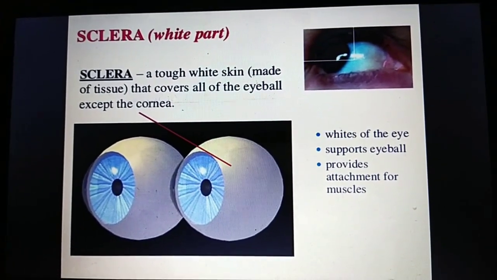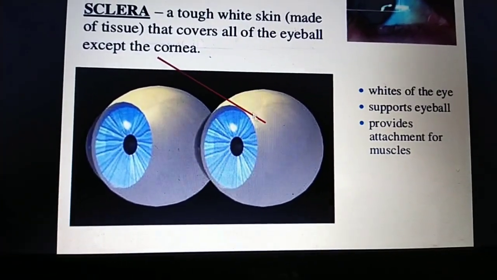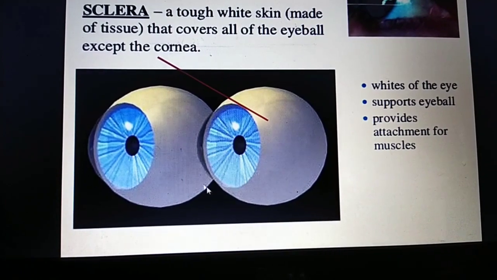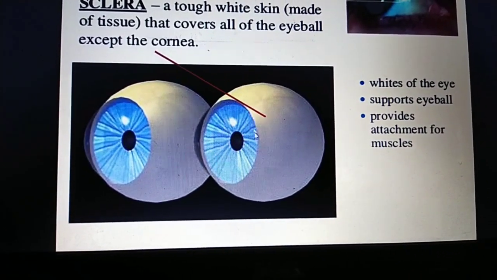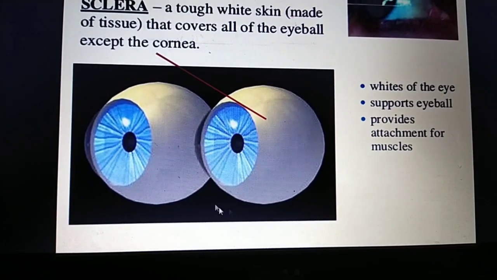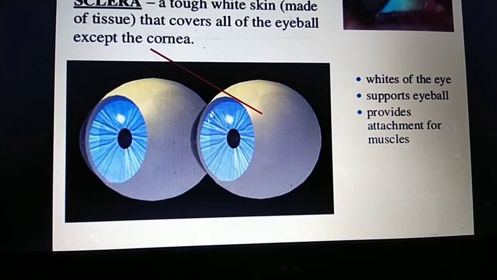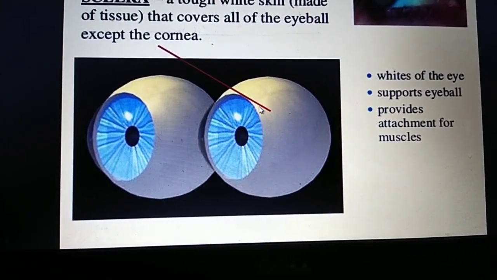The sclera is the white part of the eyeball. It is the outer fibrous layer of the eye, and it covers 5/6 of the eyeball. Only the 1/6 anterior part of the eyeball is the cornea, which is transparent in nature.